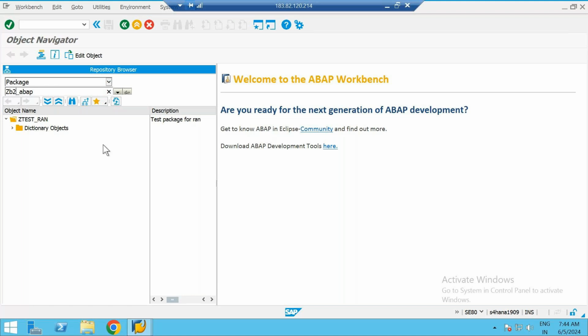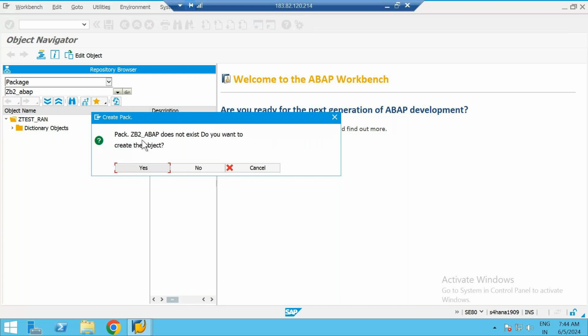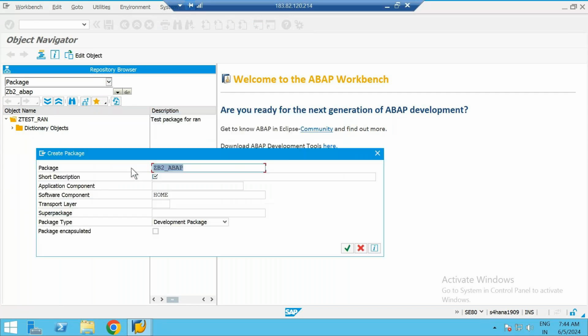Then after giving the name of the package that you want to create, you can click on this display icon. Right, here you see there's a small icon called display. So just click on this icon. So it says package ZB2 ABAP does not exist. So do you want to create the object? So our requirement is again to create the object only. So I'll click yes. Right? Then it will ask for some information, right?